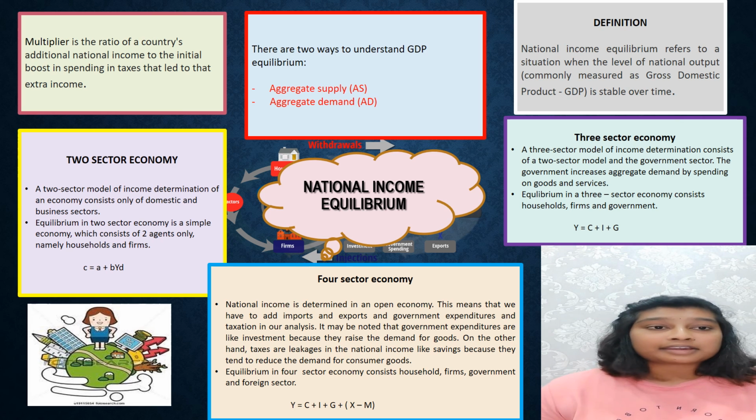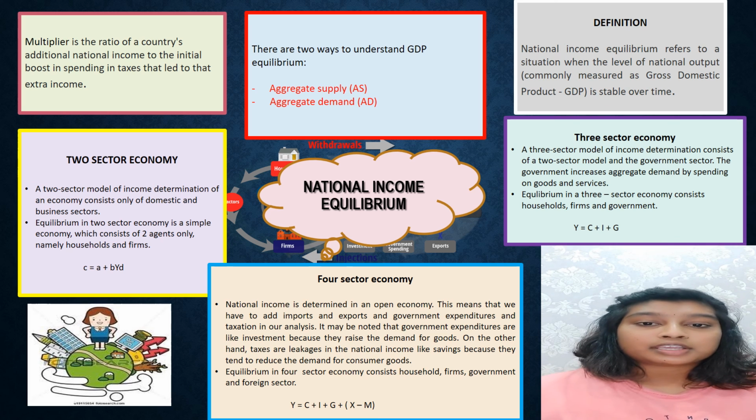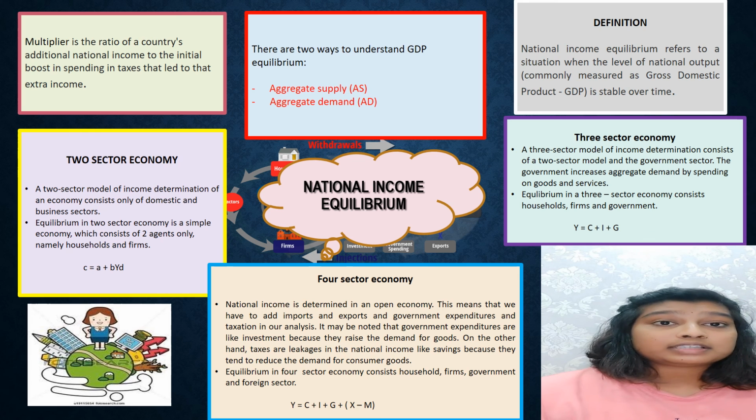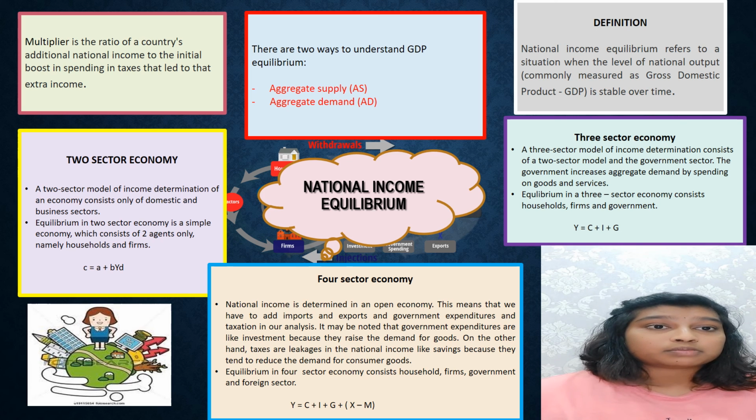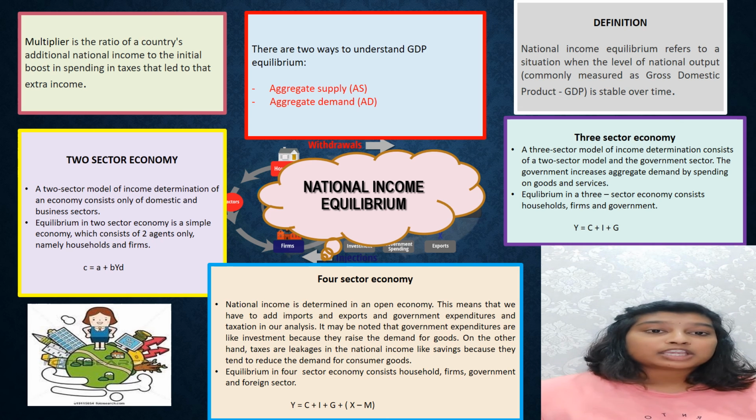The second is aggregate demand. Aggregate demand is the total demand for goods and services in the economy. In national equilibrium, there are three sectors. The first one is the two-sector economy. A two-sector model of income determination of an economy consists only of domestic and business sectors. Equilibrium in a two-sector economy is a simple economy which consists of two agents only, namely households and firms. The formula for the two-sector economy is C = a + bYd.